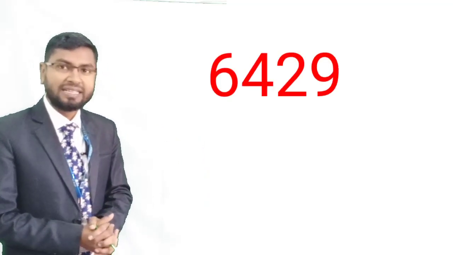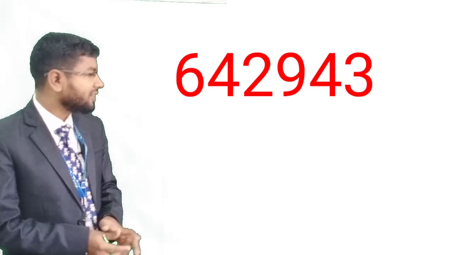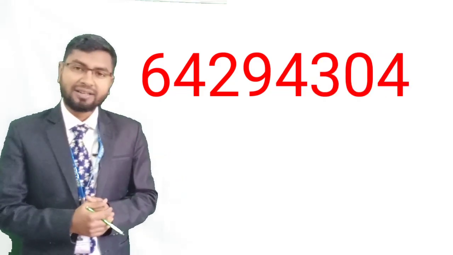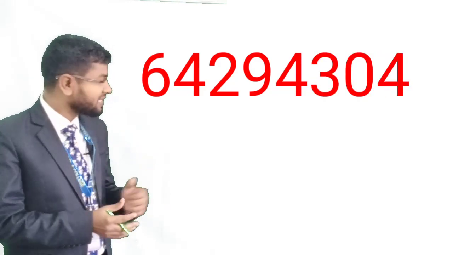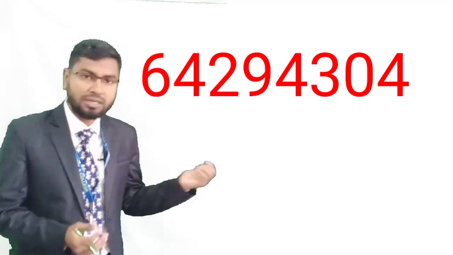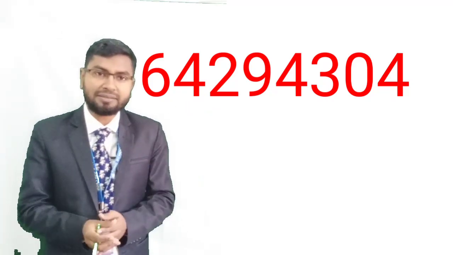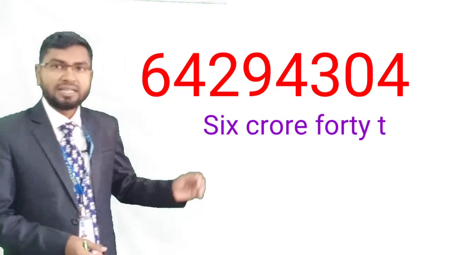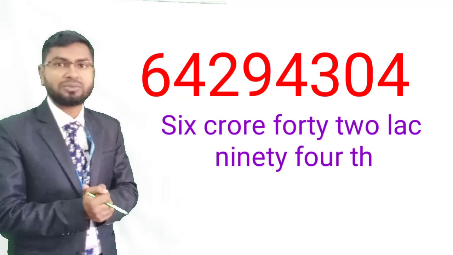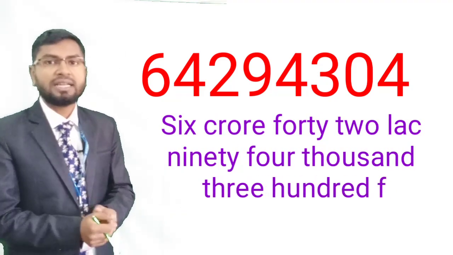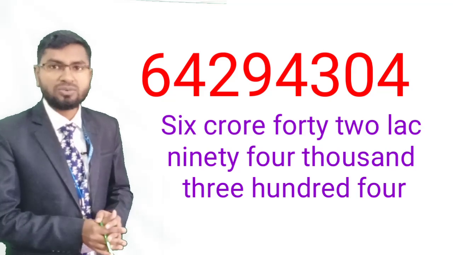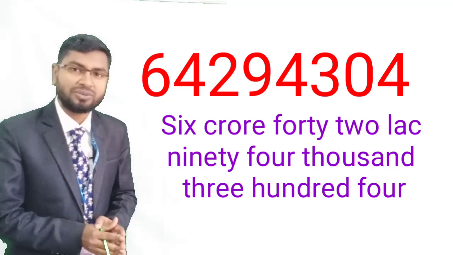See this number. 64294. What is this number? 6,42,94,304.